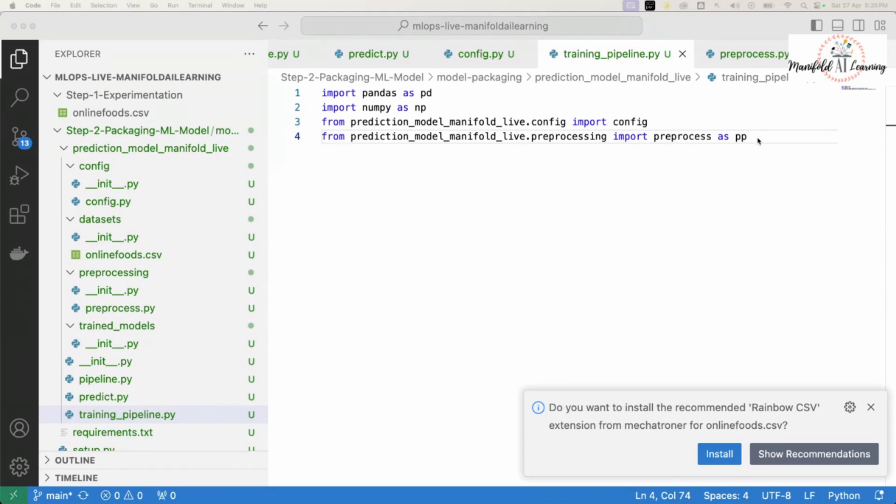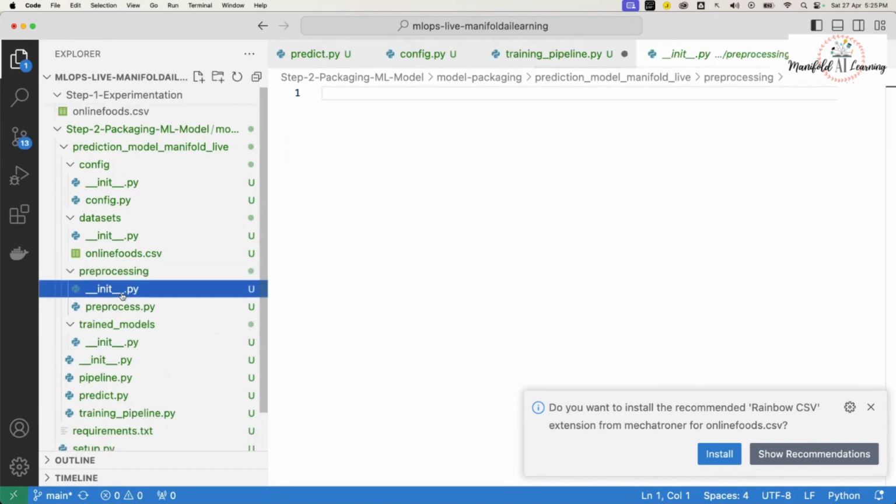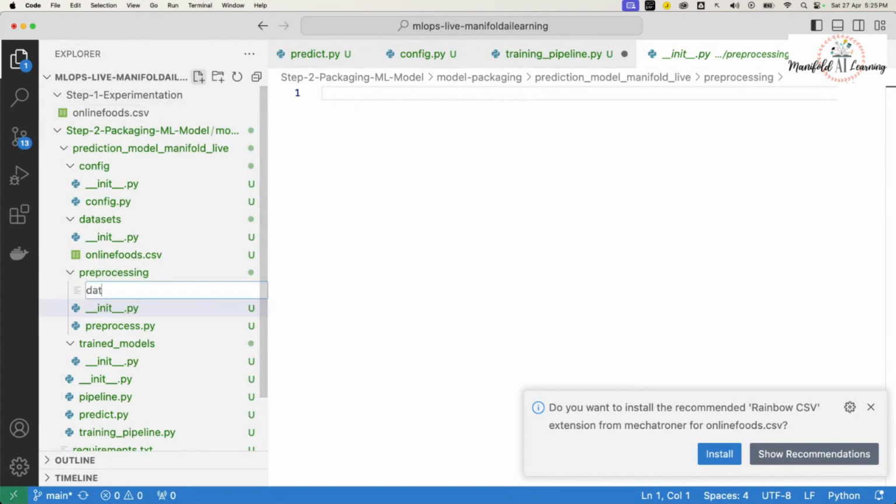Now, apart from that, let's do one thing. Under this preprocessing folder, in order to load the data, and if I want to save any pipeline, I'll be mentioning it inside this preprocessing folder itself. So for handling the data, I would go ahead and create another module called data_handling.